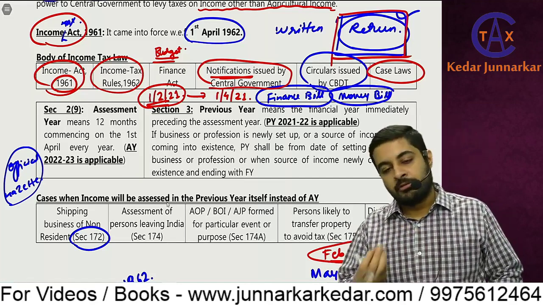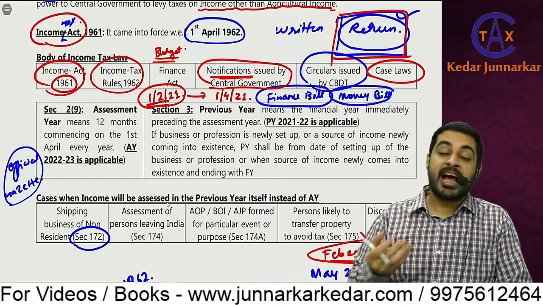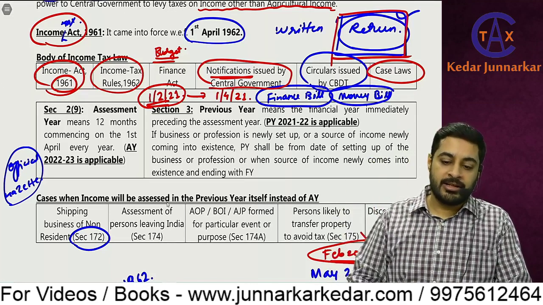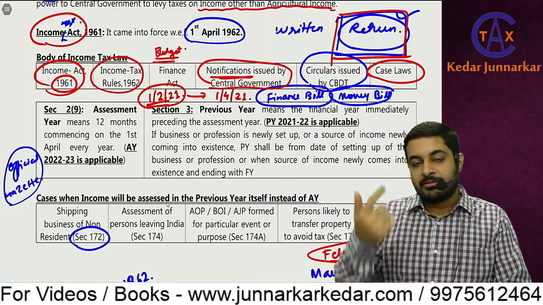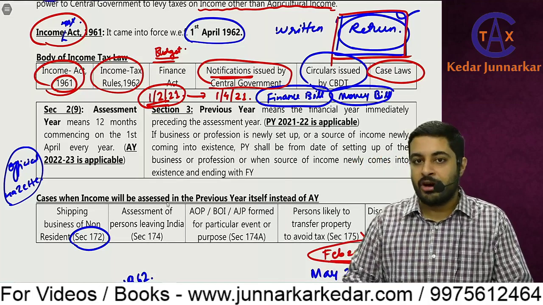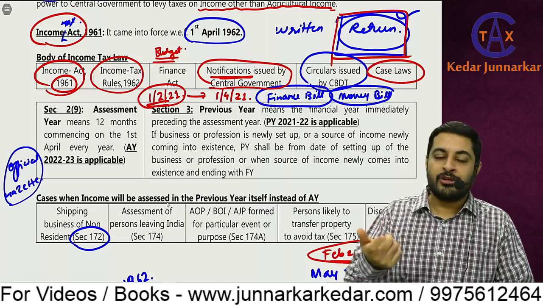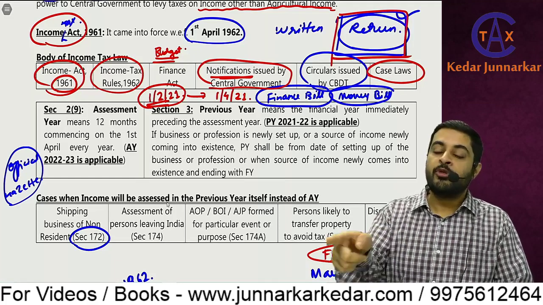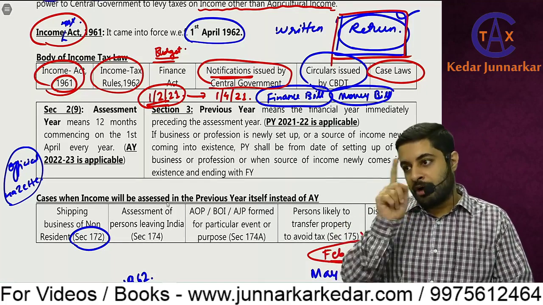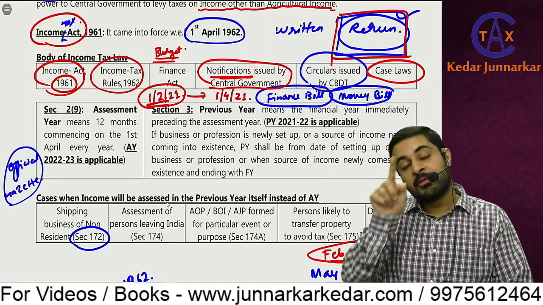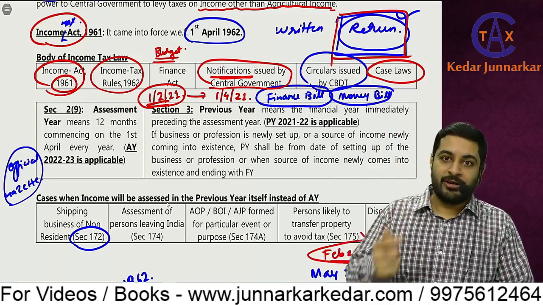If I say that this tax is not payable, but the officer says no, you have to pay tax, then I will file an appeal against the income tax department. Appeal means I don't agree with the department, I'm not satisfied with the order passed by the officer, so I go to the higher level authority and complain. Like in your school, if you are not happy with the peon, you go to the teacher. If not happy with the teacher, you go to the principal. If not happy with the principal, you go to the school management. So you generally complain to higher level authorities.